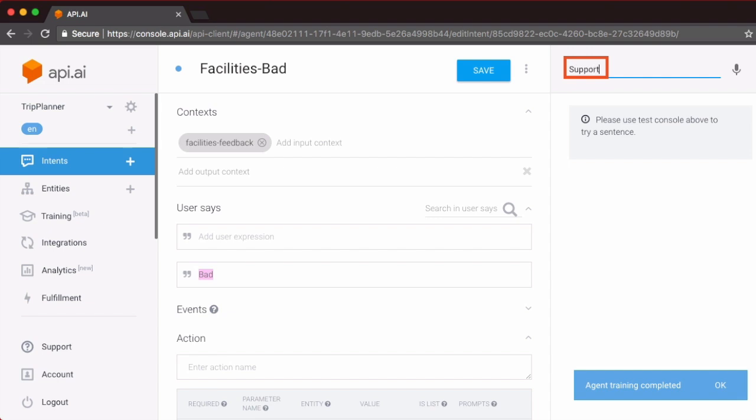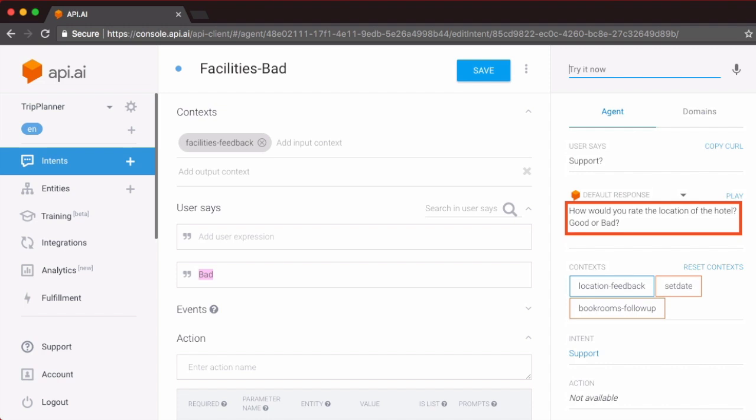Simply type in support or feedback in the test pane. That is our first intent. Now, immediately the intent responds with a question. How would you rate the location of the hotel, good or bad? This is the entry point to our non-linear dialogue, and our response to this question will determine which intent will be called next. So let's say I say the location was great or it was good.